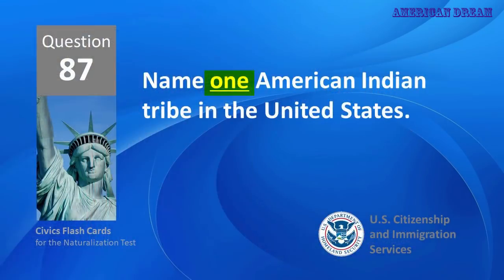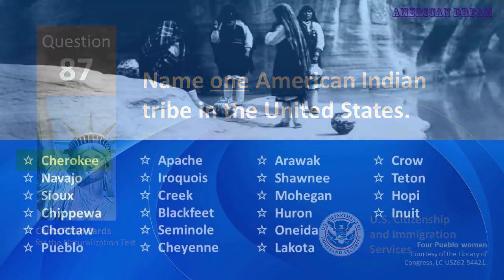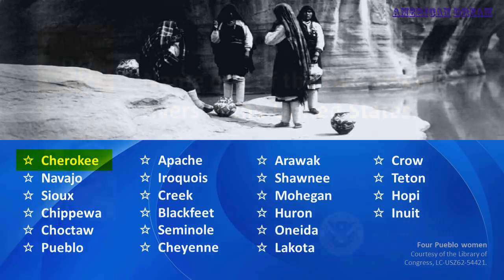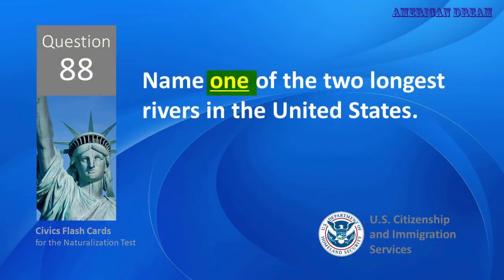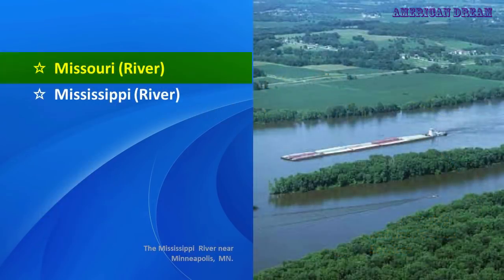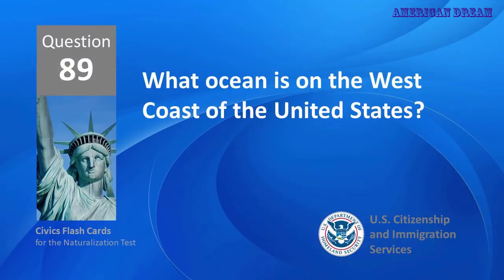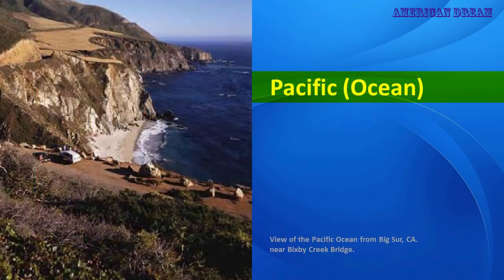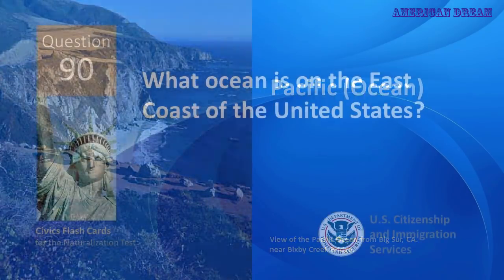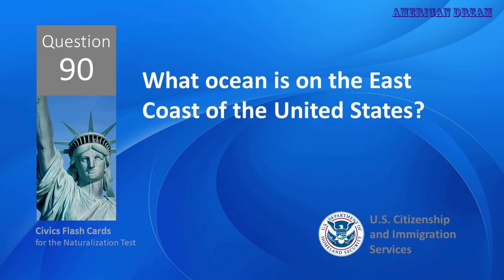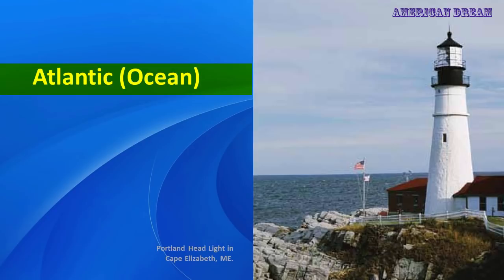Name one American Indian tribe in the United States. Cherokee. Name one of the two longest rivers in the United States. Missouri River. What ocean is on the west coast of the United States? Pacific Ocean. What ocean is on the east coast of the United States? Atlantic Ocean.